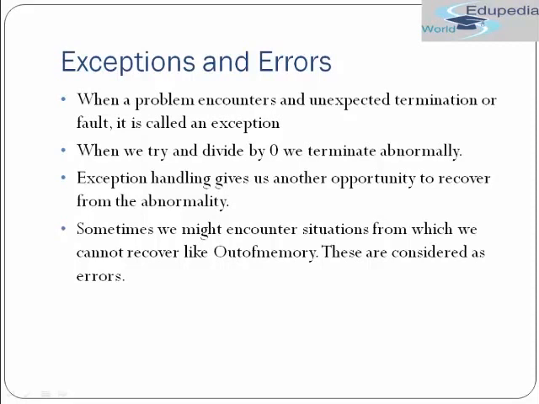Well, an exception is something that occurs unexpectedly and causes the termination of the program. It occurs due to programming mistakes, whereas errors you cannot recover from, and they usually occur due to system mistakes. Errors, for example, are out of memory error, and arithmetic exception is a kind of exception. So this is the difference between exception and error.